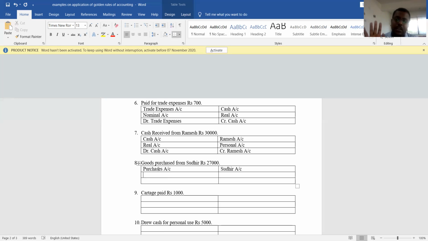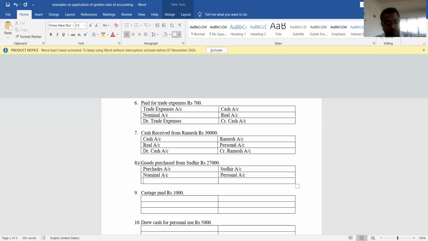Identifying two accounts is very important. Further task will be very simple. Identifying two accounts is not a difficult task. Just see which account is receiving the benefit and which account is giving the benefit. Here two accounts are purchases account and Sudhir's account. Purchases is which account? Purchases is a nominal account because it is expenditure to business. Now, Sudhir is which account? Sudhir is a personal account because Sudhir is a person.